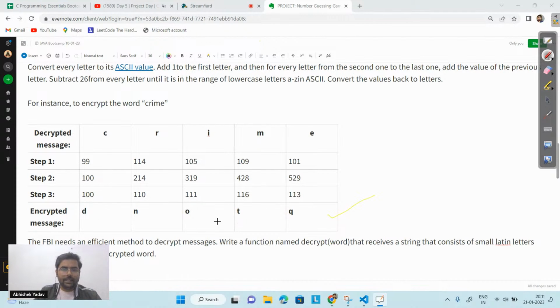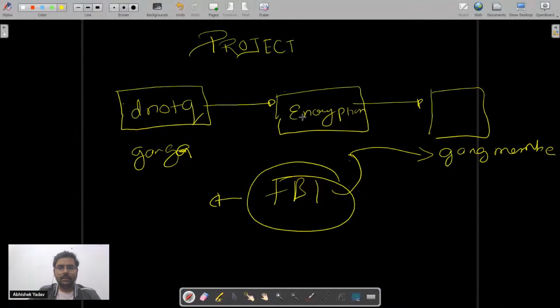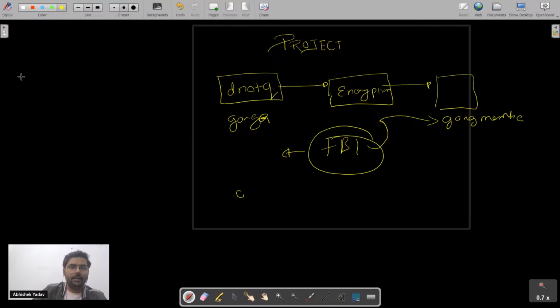He said, hey, what we are doing is, first we are changing the value of the encryption to the ASCII code. Let's come to this part: D N O T Q here.